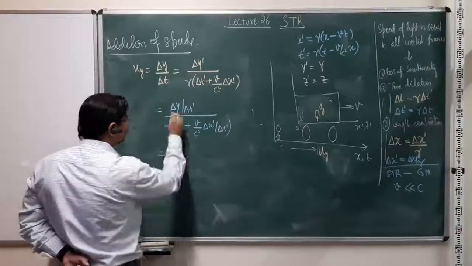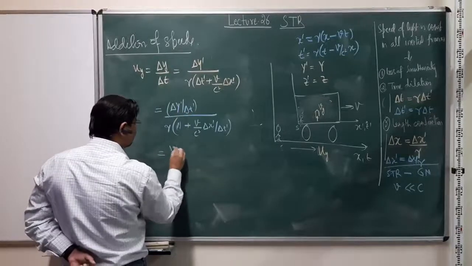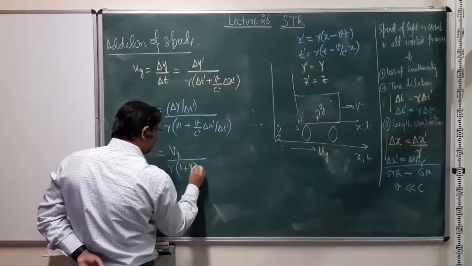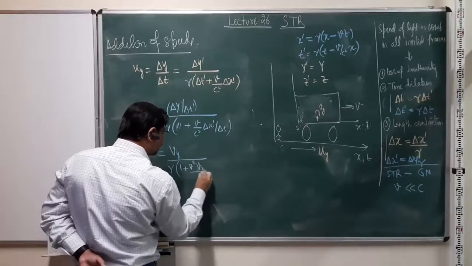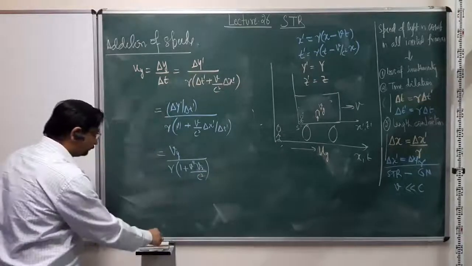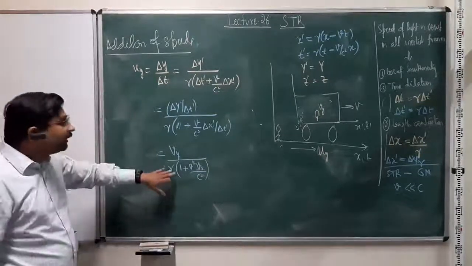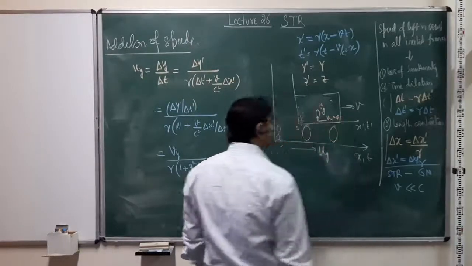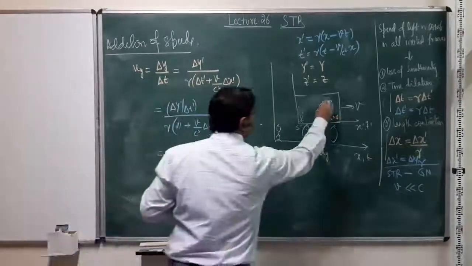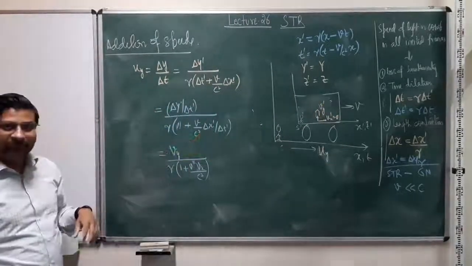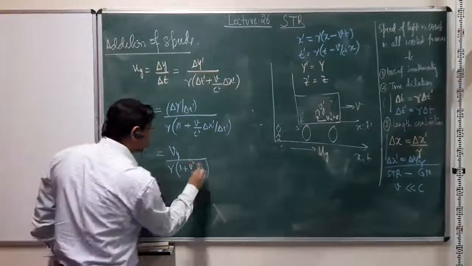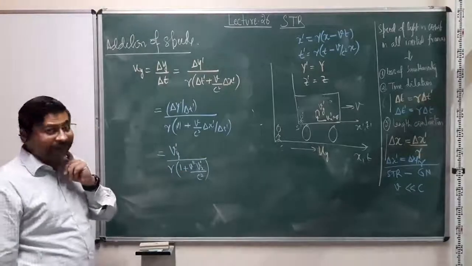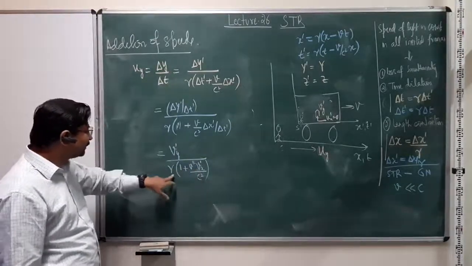And this is nothing but vy divided by gamma times 1 plus vx over c square. And now, if it's known that the bullet is fired exactly vertically in the S prime frame, such that vx prime is actually 0, then this term has no consequence and there is only gamma.